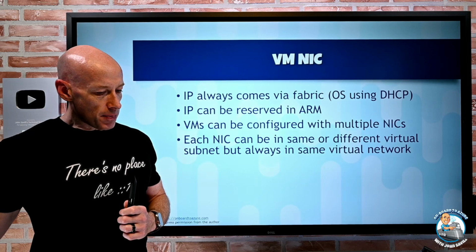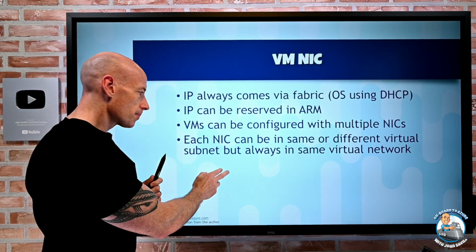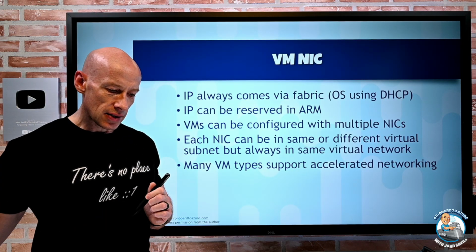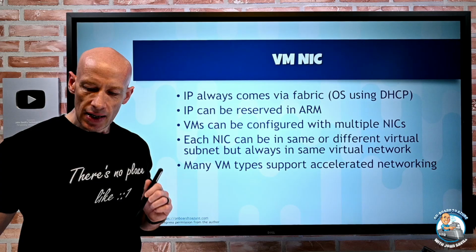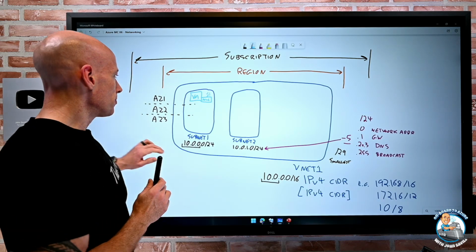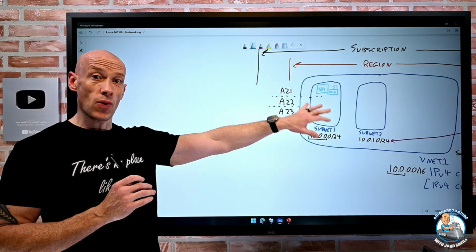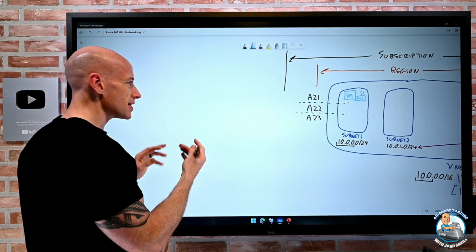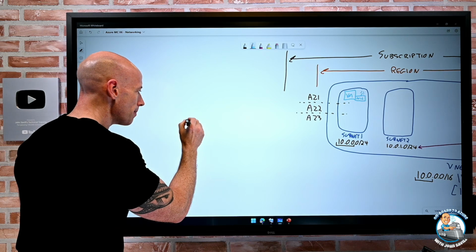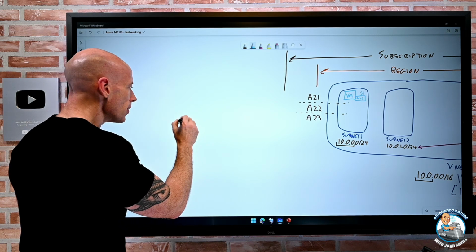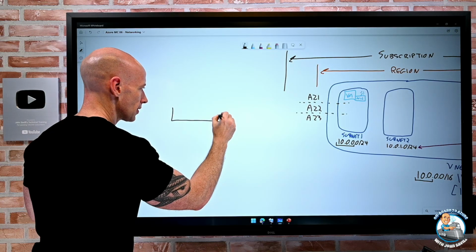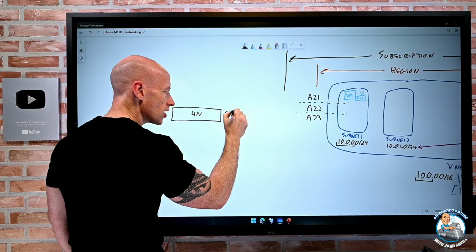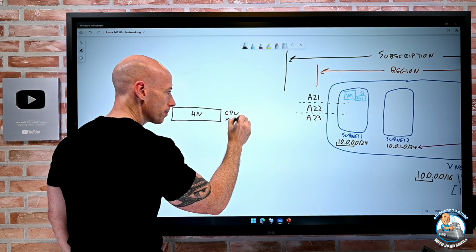So now if I think about going back to this, many VM types also support accelerated networking. So what is accelerated networking? If I think about the regular way this works, so I just said software-defined networking, and when I talk about a virtual machine, remember, the whole point of a virtual machine is there's some bare metal. So there's some bare metal hardware I could think about, and then we're running a hypervisor. So there's some hypervisor. In a Hyper-V world, the hypervisor is really concerned with CPU and memory.